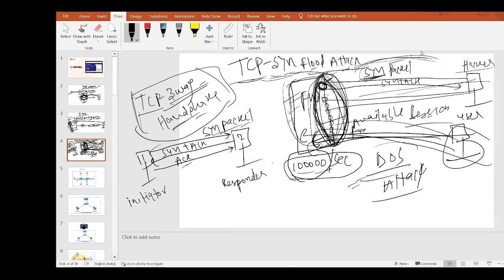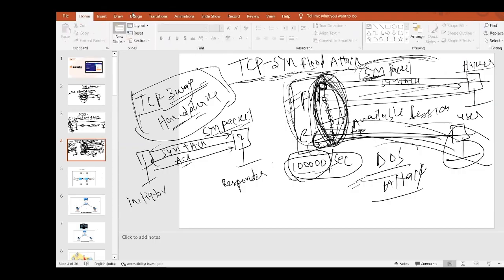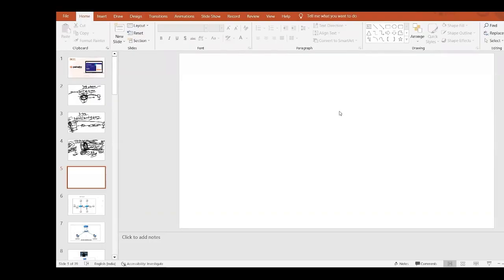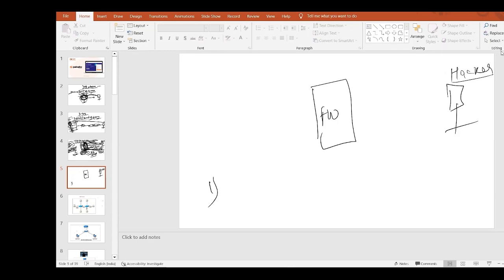So how can we remediate it? If any hacker does such stuff with my firewalls, how can we protect them? We can do multiple things, but the number one thing we can do is limit the sessions. As I said, my firewall has a capacity of 1 lakh sessions per second; in 1 second it can support 1 lakh sessions, right?